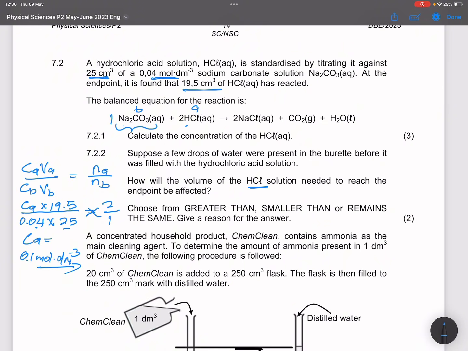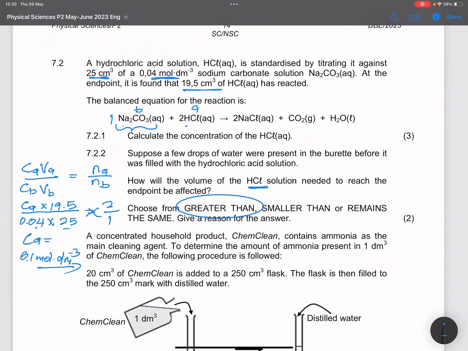So we'd need a bigger volume. The volume would be greater, and that is the reason: it would lower the concentration of hydrochloric acid, and as a result a bigger volume would be necessary in order to neutralize.